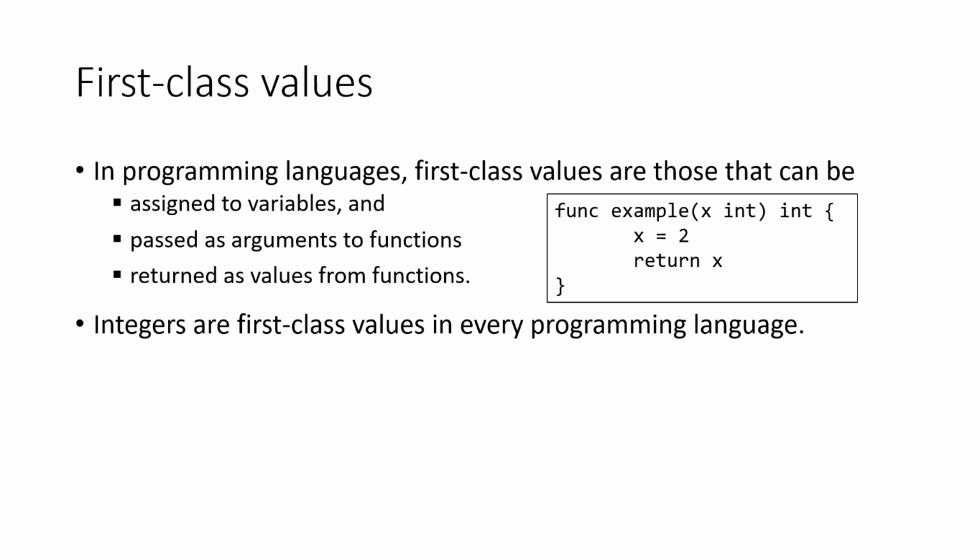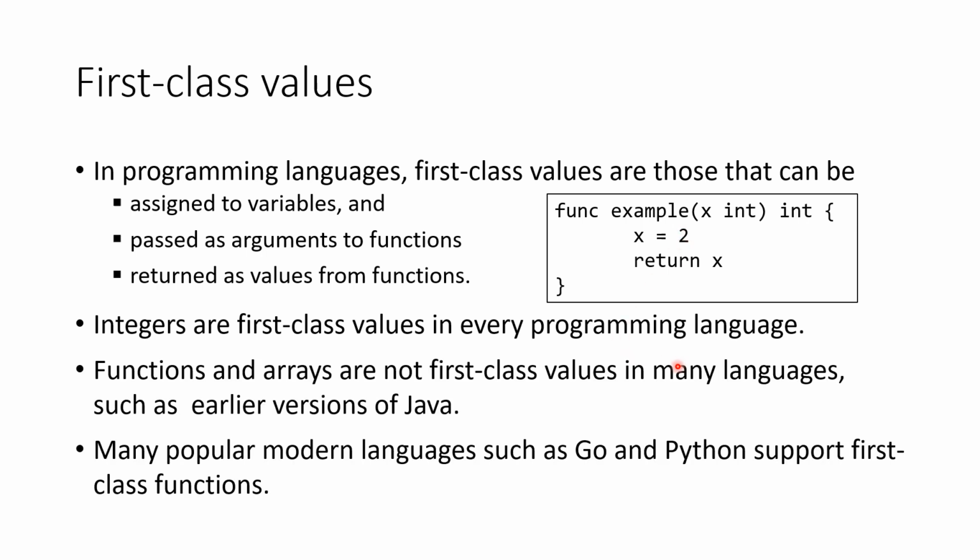For example, integers are first-class values in every programming language. You can assign an integer to a variable, as in x equals 3. You can pass an integer as argument to a function and return an integer from a function, as in this example.